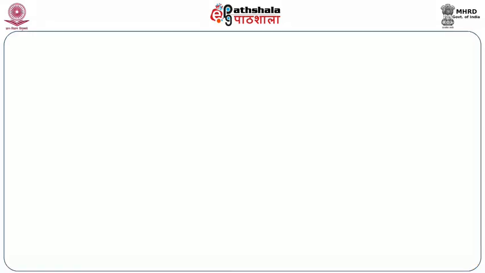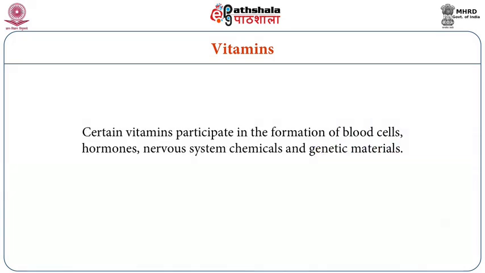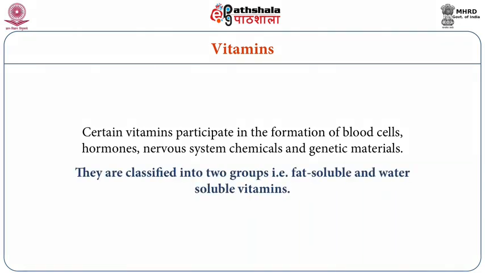So now we have learnt about carbohydrates, proteins and fats. Now let us go to the next component, that is vitamins. These vitamins are organic compounds which always enhance the metabolism of proteins, carbohydrates as well as fats. Without vitamins, the breakdown of food cannot occur at all. Certain vitamins are much more important because they are essential in the formation of blood cells, nervous system chemicals, genetic materials, etc. They are classified into two categories, that is fat soluble vitamins and water soluble vitamins.